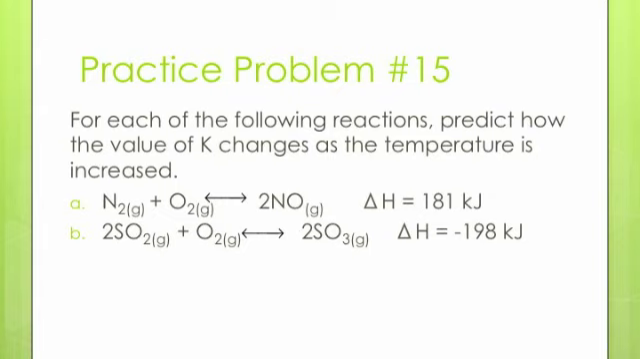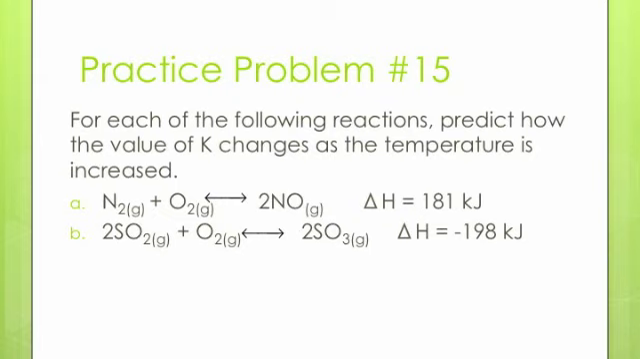For each of the following reactions, predict how the value of K changes as the temperature is increased. Part A, N2 gas plus O2 gas yields 2NO gas. Change in enthalpy is a positive 181 kilojoules. This reaction is endothermic. Therefore, energy is a reactant. If the temperature is increased, we are adding more reactants. This reaction will shift right, and the K will increase as more products are produced.